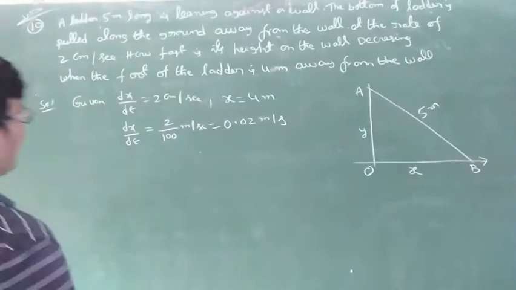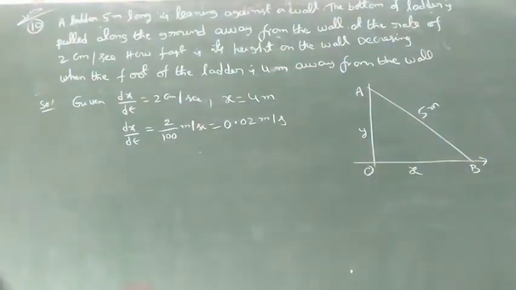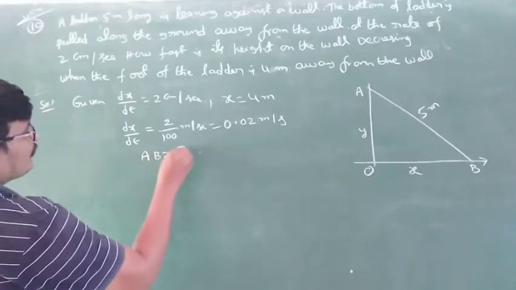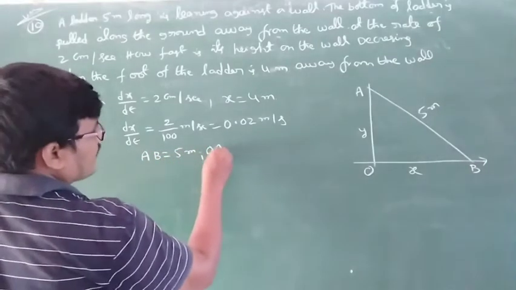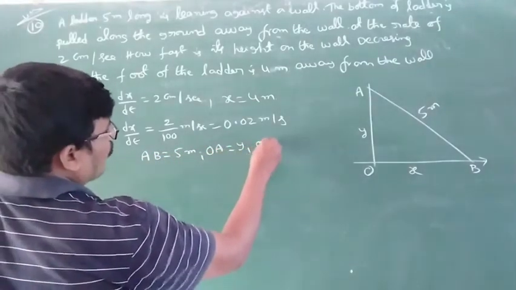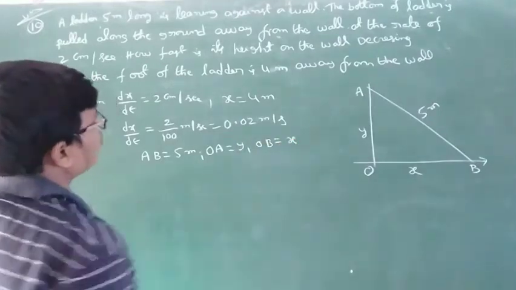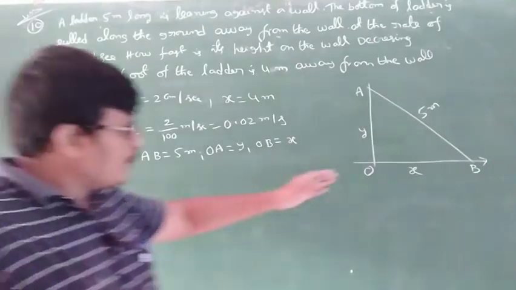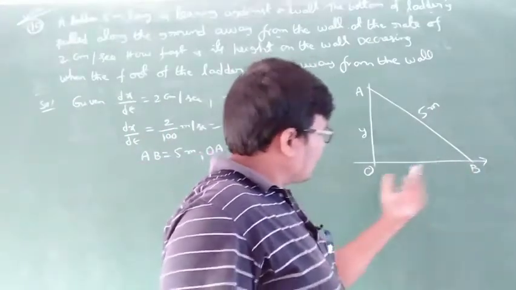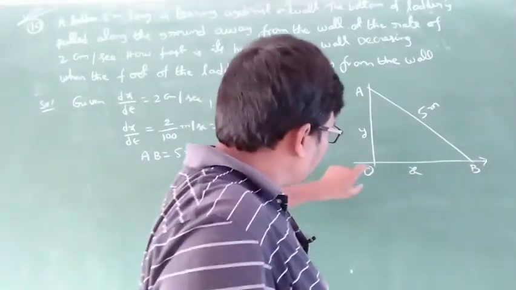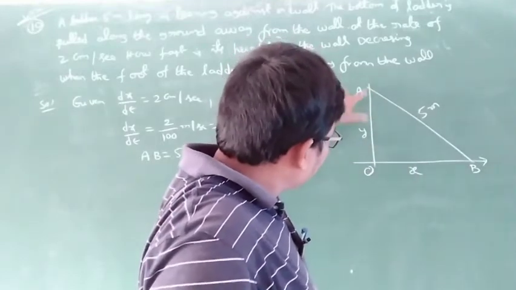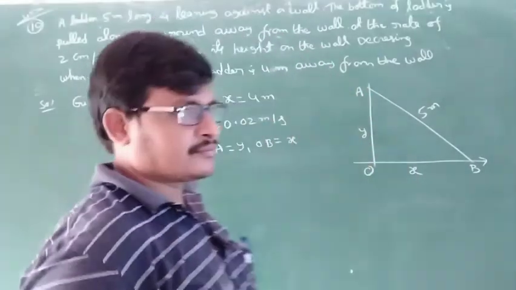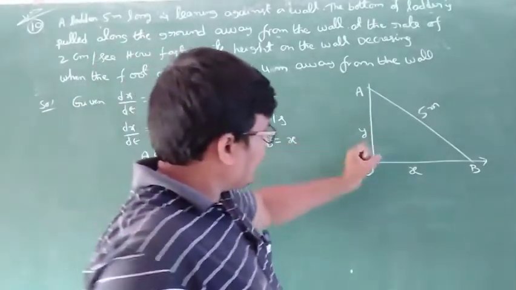Next, ladder length AB is equal to 5 meters, OA is equal to y, OB is equal to x. So the ladder is pulled 4 meters.